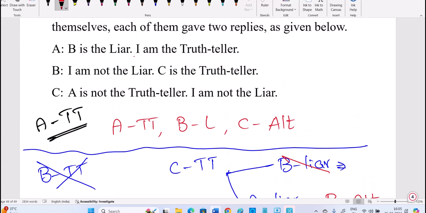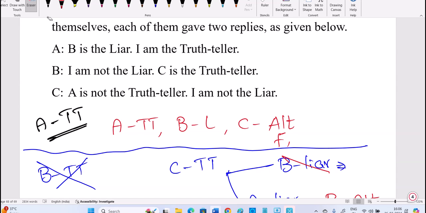A is not the truth teller, then it is false. The next one should be true. What does alternator mean here? He'll speak alternately truth, false. If I speak truth, the next one should be false. First one false, next one should be true. Here C is the alternator. First one, I am not the truth teller, that's correct only.